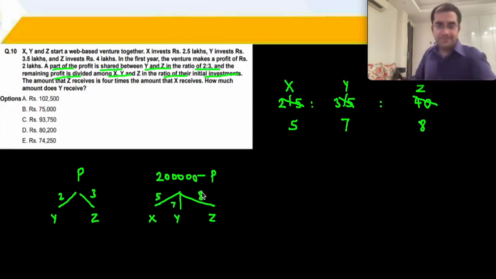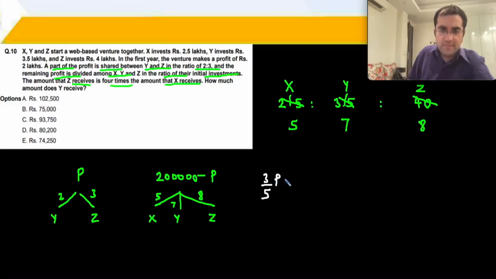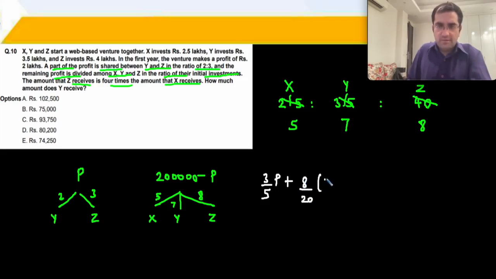The amount that Z receives is 4 times X. So now let us calculate the amount with Z. Z gets over here 3/5 of P and Z gets over here 8 upon 8 plus 7 plus 5, 20, 8 upon 20 of 2 lakh minus P, the remaining part.